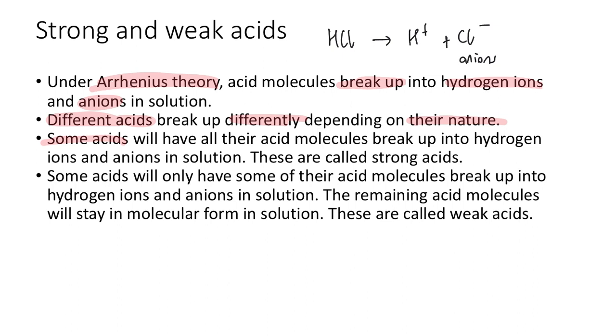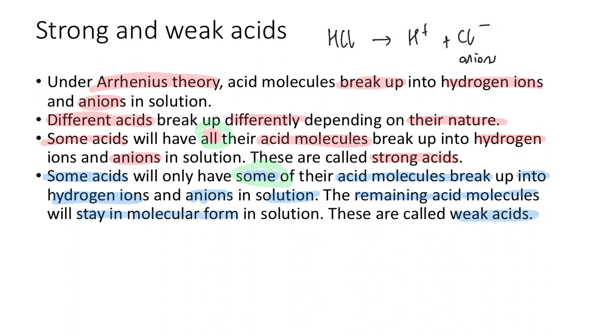Some acids will have all of their acid molecules break up into hydrogen ions and anions. These are called strong acids. The key here is the all. But some acids will only have some of their acid molecules break up into hydrogen ions and anions in solution. The remaining acid molecules will stay in molecular form. These are called weak acids.